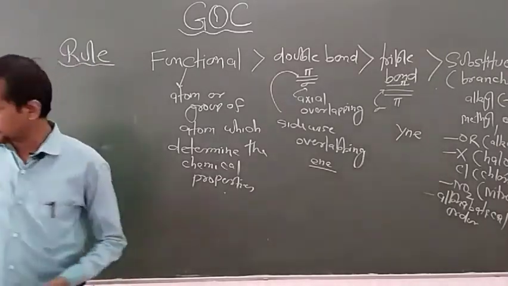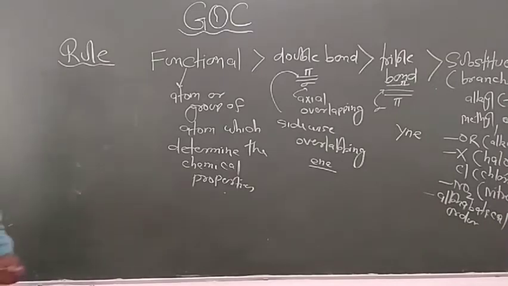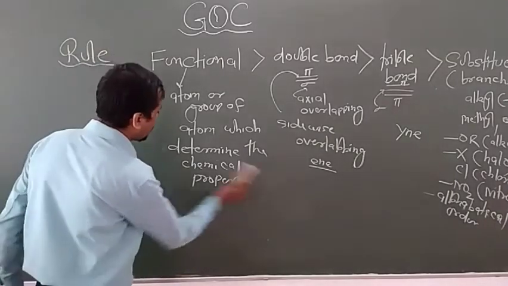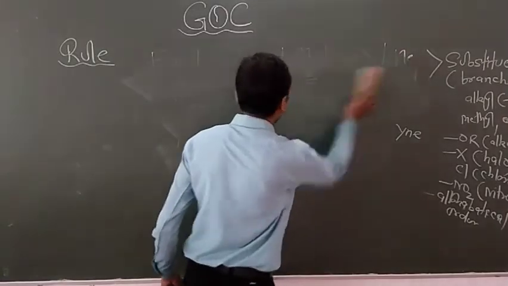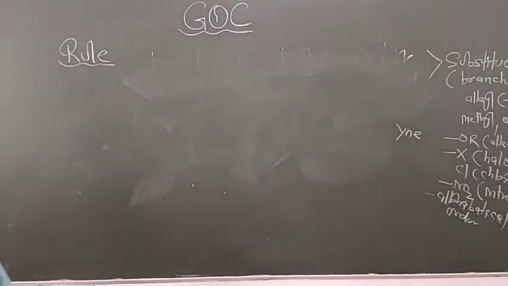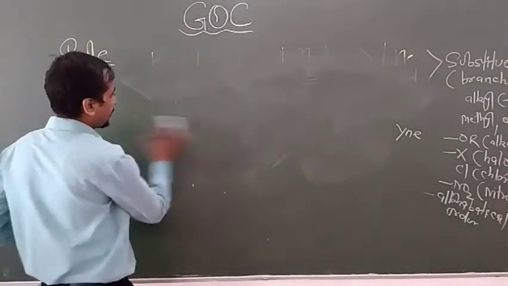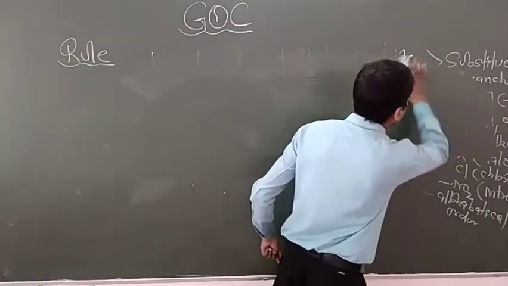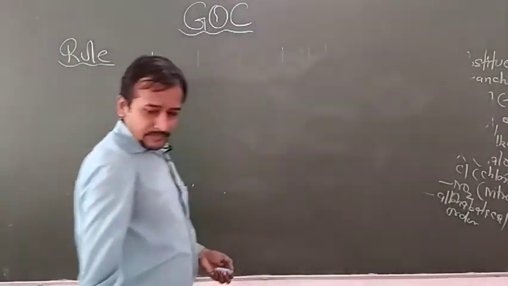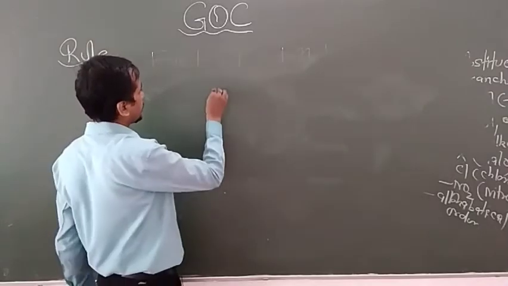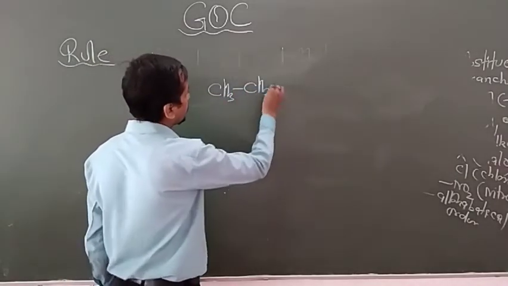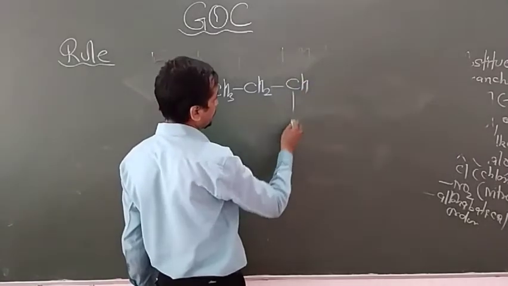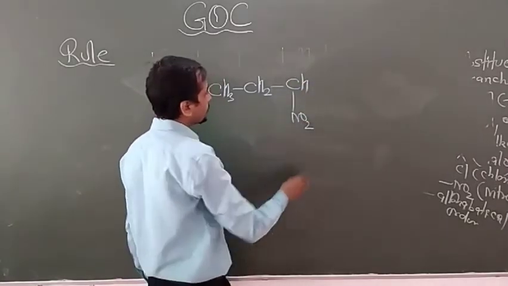Now I have taken one example to define the order. Look at the example: CH3, CH2, CH, with NO2.